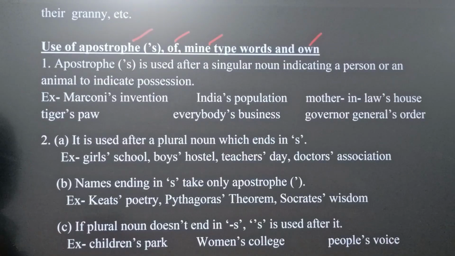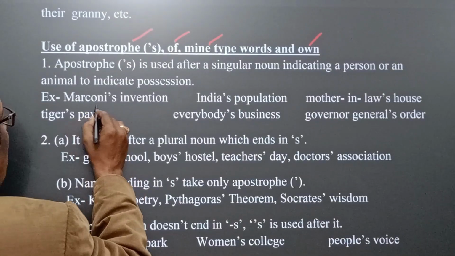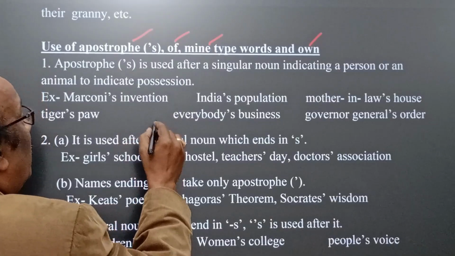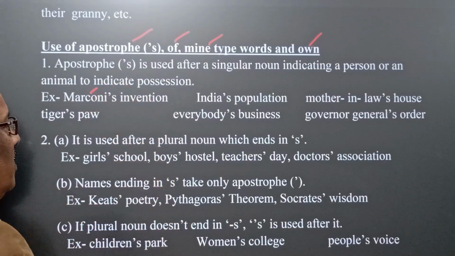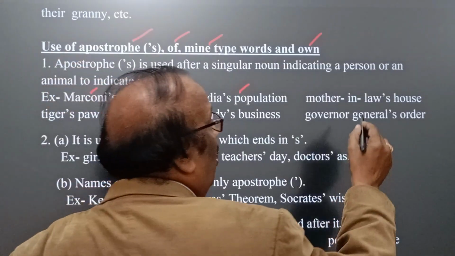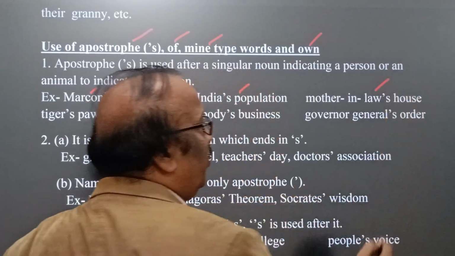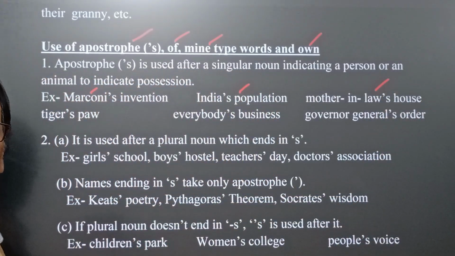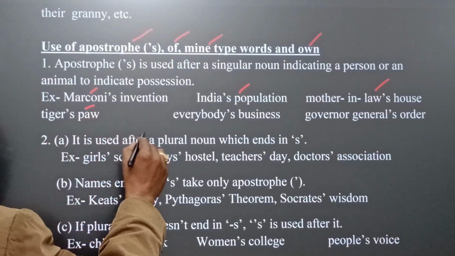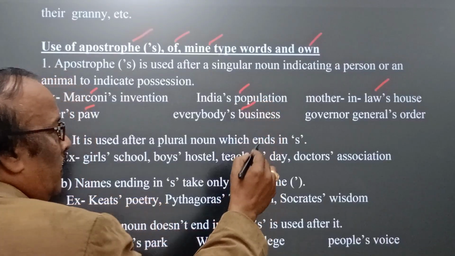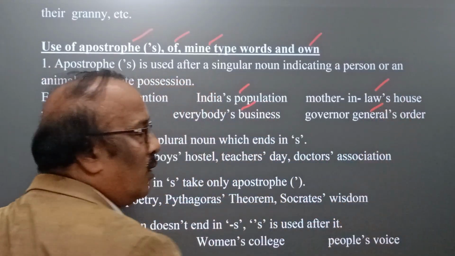Here we find Marconi's invention, mother-in-law's house, which means the house of the mother-in-law, tiger's paw, everybody's business, Governor General's order.